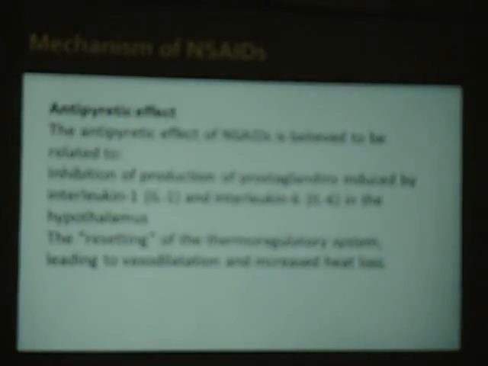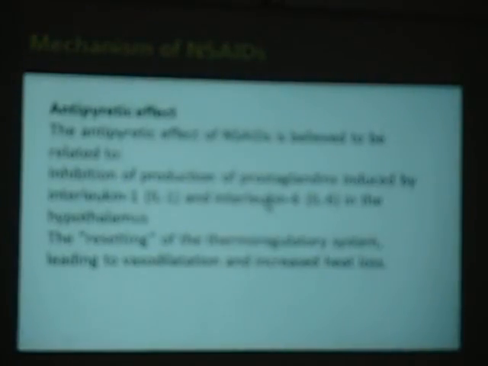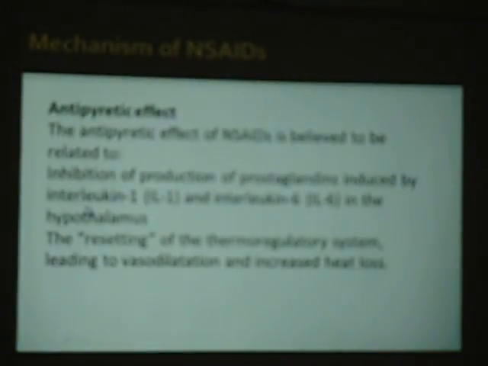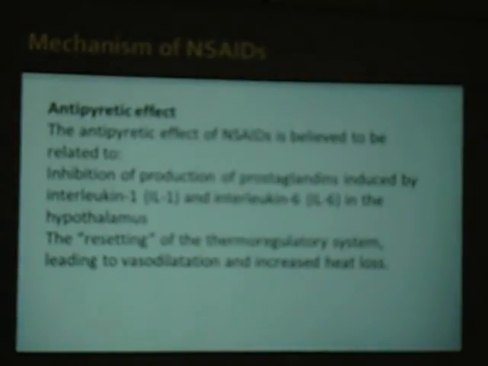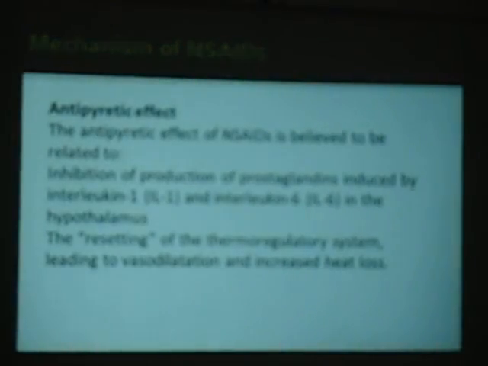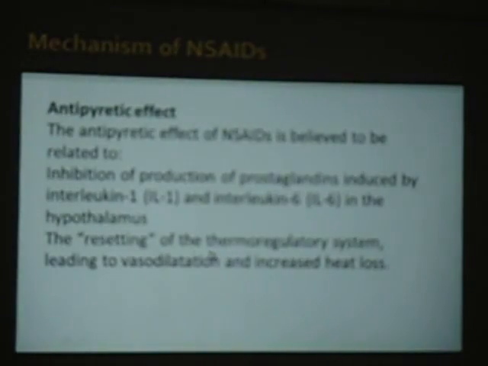The antipyretic action of NSAIDs is believed to be related to the induction of production of prostaglandins, interleukin and interleukin 6 in the hypothalamus. All these things can be blocked by the action of paracetamol. Once these are blocked, there is resetting in the thermoregulatory system, leading to vasodilation and heat loss.